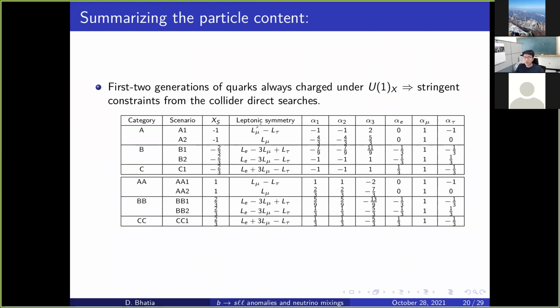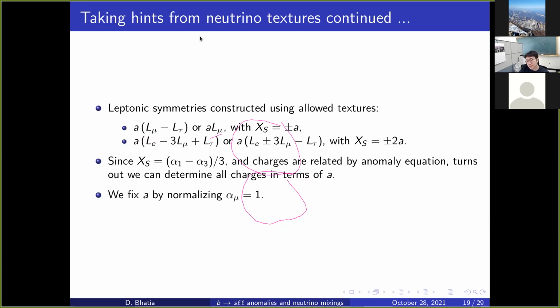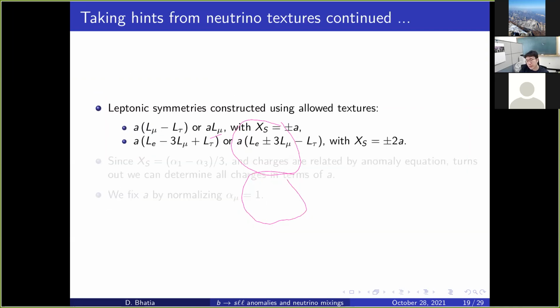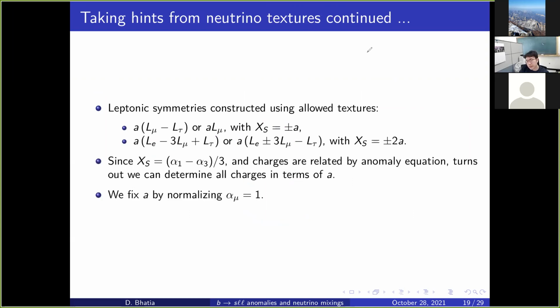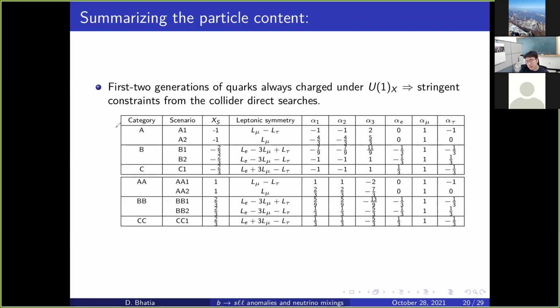So now you see that the symmetries over here and the symmetries over here at the bottom differ in excess, because we had found out from the previous slide of the allowed symmetry combinations, sorry, with excess plus minus A, right? So for plus A we can find one set, for minus A we can find another set, and that is how we have these 3 sets. So we call the first set, where excess is negative, categories A, B, and C with these scenarios, and where excess is positive, categories A, B, B, and C, C with these scenarios.